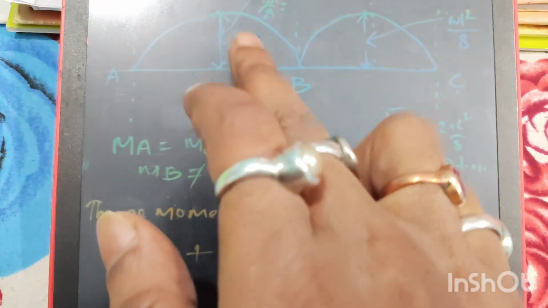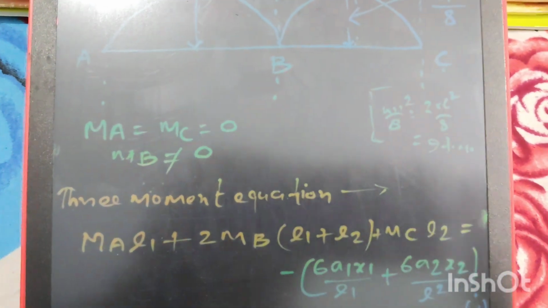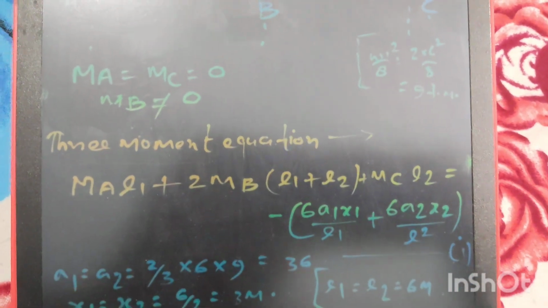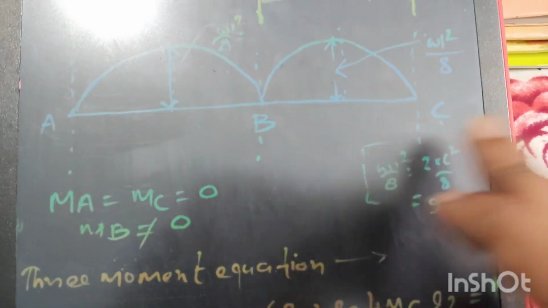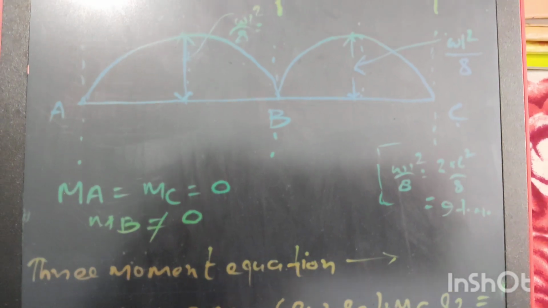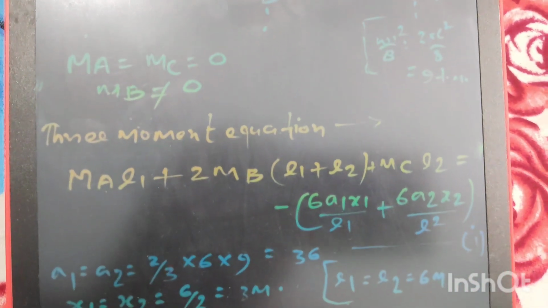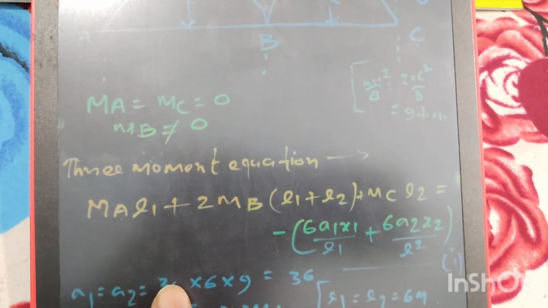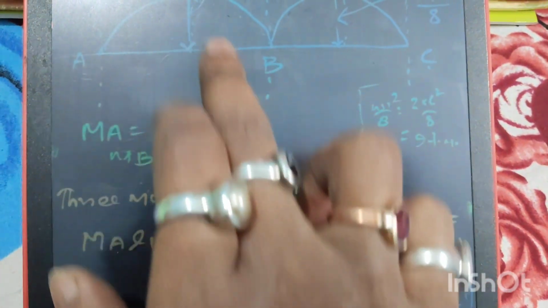L1 is the length of this span AB and L2 is the length of this span BC. So both will be equal to 6 meter. A1 is the area of the bending moment diagram for this span AB, and A2 is the area of the bending moment diagram for this span BC. The area of the bending moment diagram will be 2/3 base into height, so A1 and A2 will be equal to each other. A1 equals A2 equals 2/3 into base, which is 6 meter for this span, and height or ordinate is 9 ton meter.